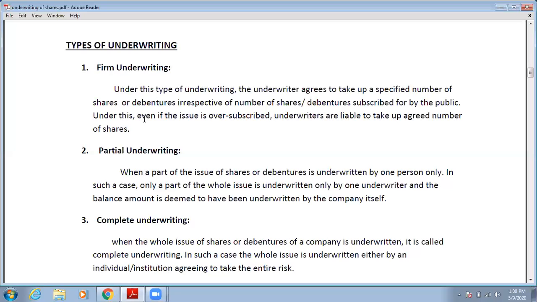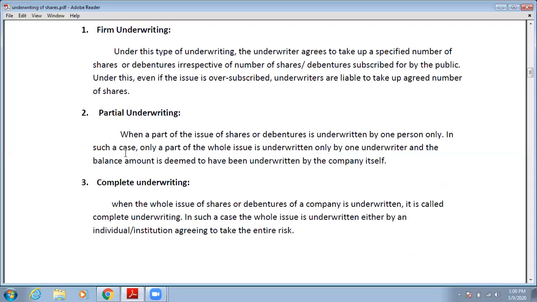So basically firm underwriting is the underwriting of those shares which the underwriter has agreed to take himself. The shares he has agreed to take for himself, that shares underwriting will be known as firm underwriting. Okay, now next is partial underwriting. When a part of an issue of shares or debentures is underwritten by one person only, in such a case only part of the whole issue is underwritten by one underwriter, and the balance amount is deemed as being underwritten by the company. So see, if there is only one underwriter who is giving a guarantee to underwrite only some portion of the issue, then in that case this underwriting will be known as partial.